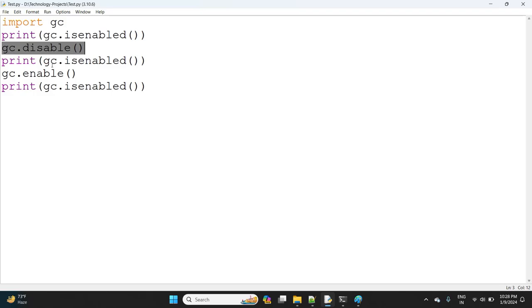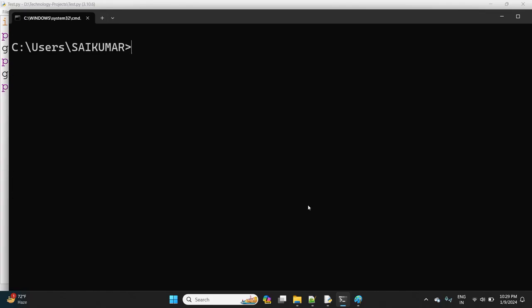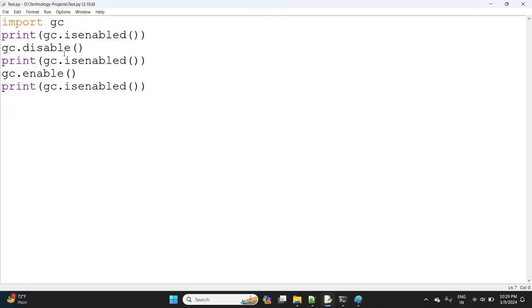Once it is disabled, I'm asking, is it enabled or not? Once it is in disabled mode, I'm making it enabled. Once it is enabled, one more time I'm asking, is it enabled or not? So observe the output. Let me execute here.